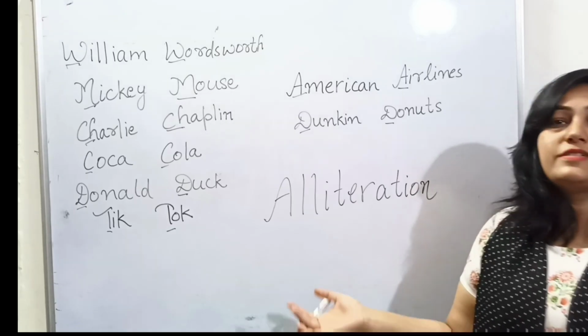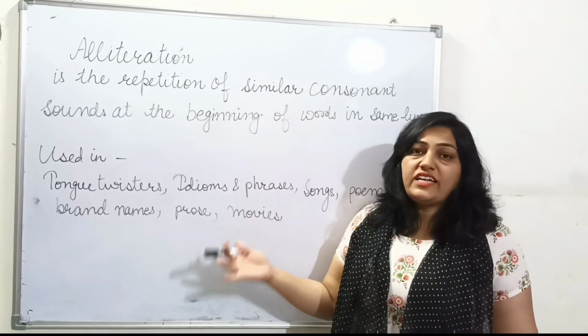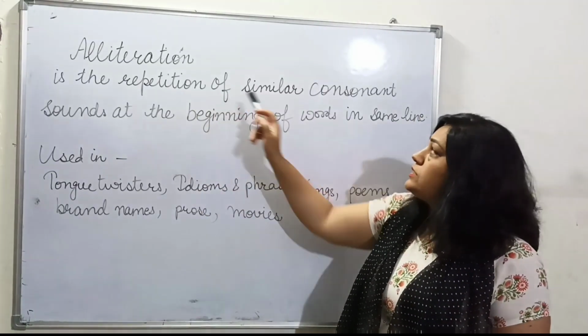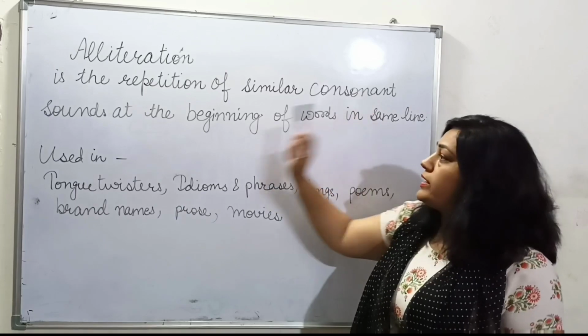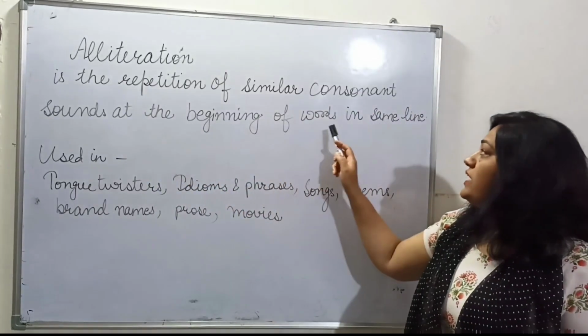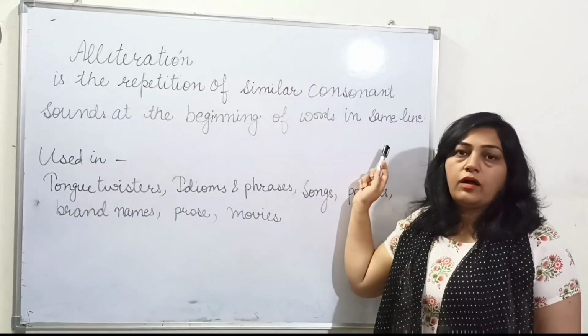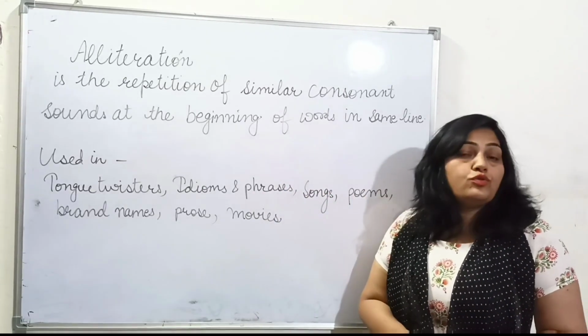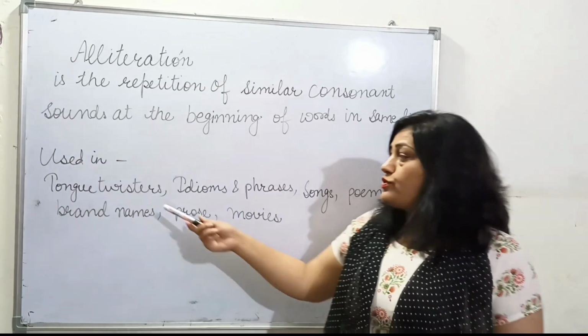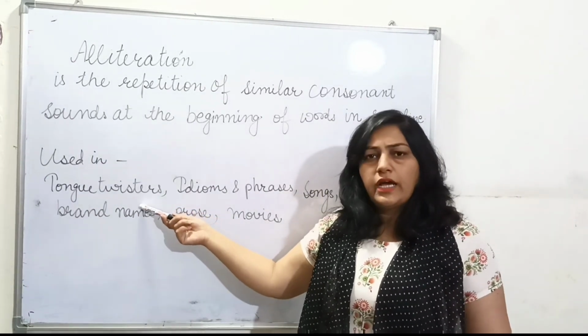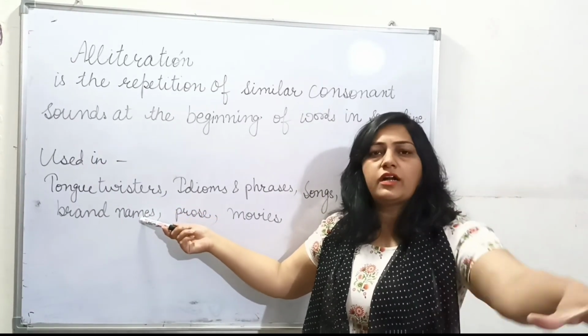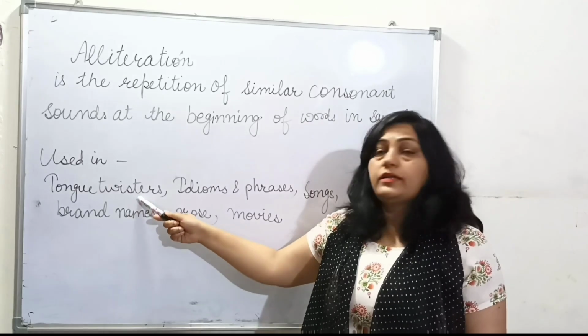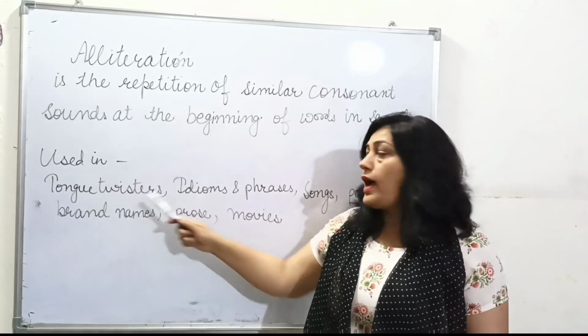We are going to start with, what is alliteration? It is a repetition of similar consonant sounds at the beginning of words in the same line, or beginning of words in the series. So where we can use this alliteration, it is used in all the tongue twisters, Hindi, English, Punjabi, whichever tongue twister you pick up, you will find the example of alliteration in that.